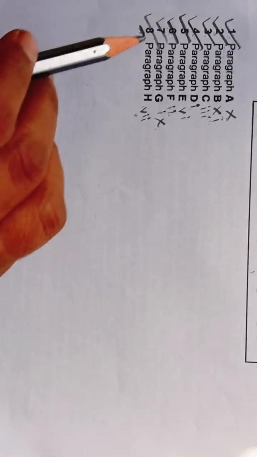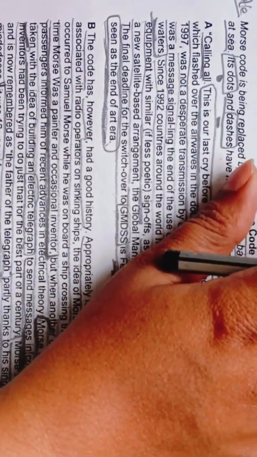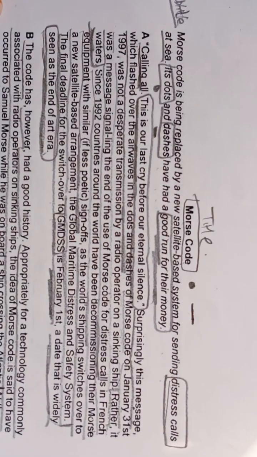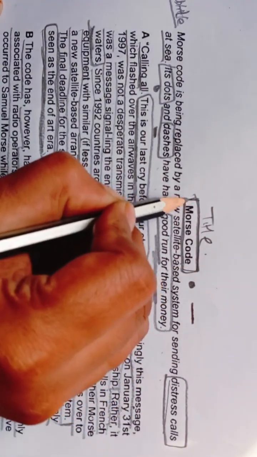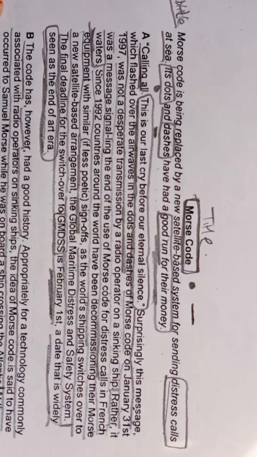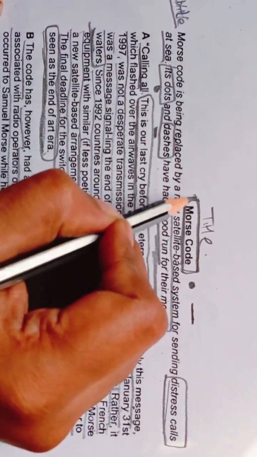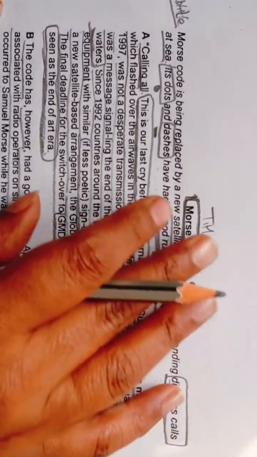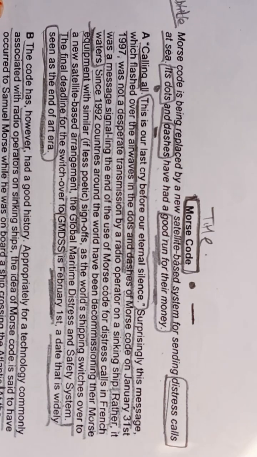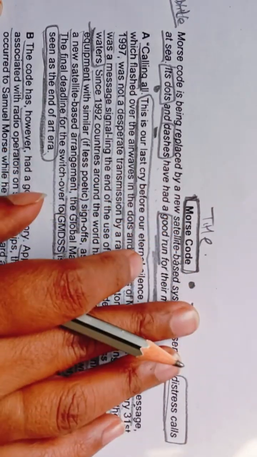So with this we have completed our entire passage. I hope you have understood this. So try to learn new passages and read each and every line carefully. Each and every line is important. Okay, friends, so with this we have completed our entire passage, and the passage is Morse code. Try to learn this passage. This is a very important passage, and many new words we have seen in it.